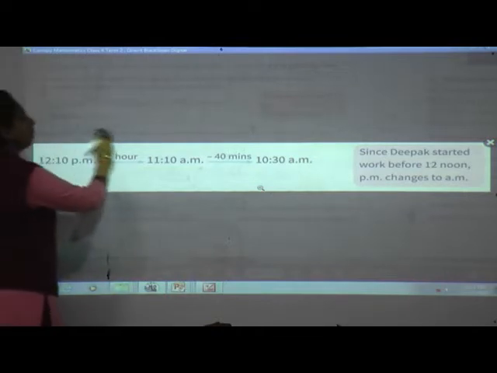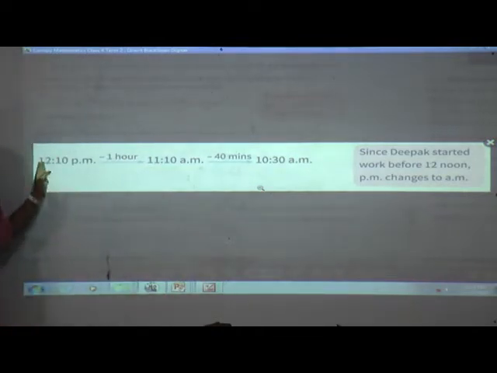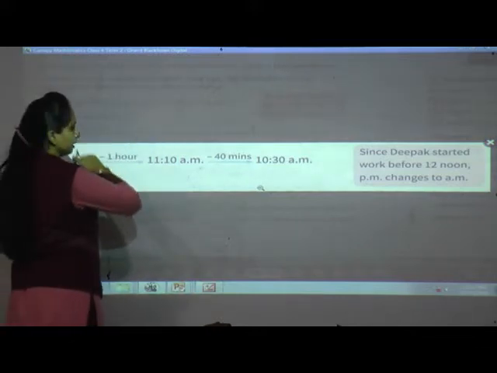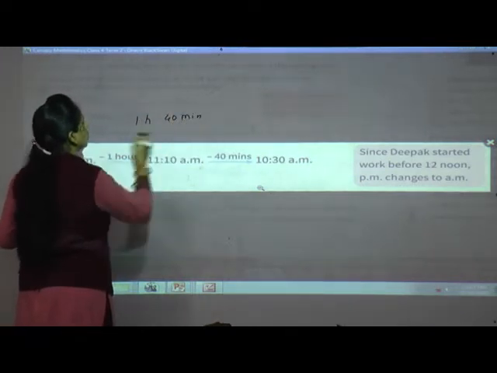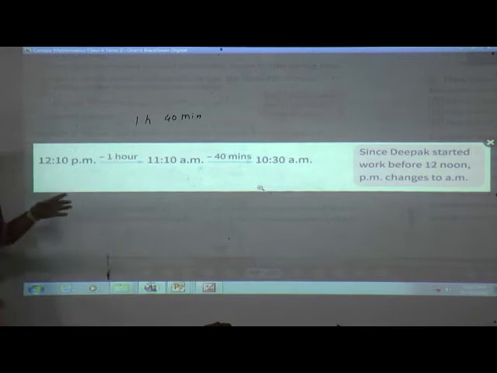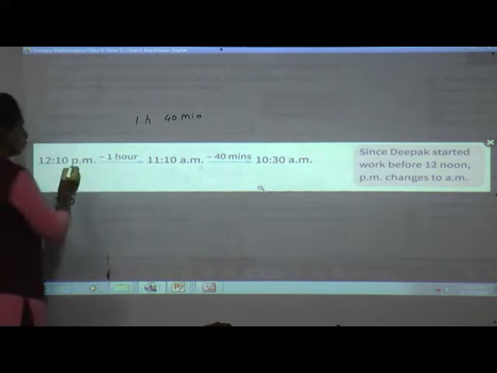Just go back. What do you have to do? You have to go back. Now it is 12:10 p.m., students. So 1 hour 40 minutes we have to go back. For that, from 12:10, 1 hour back means 11:10. But what will you write, p.m. or a.m.?